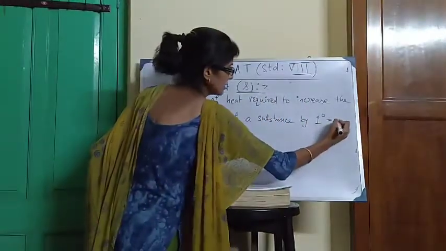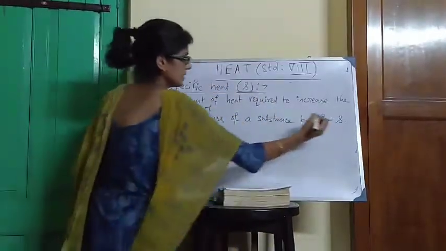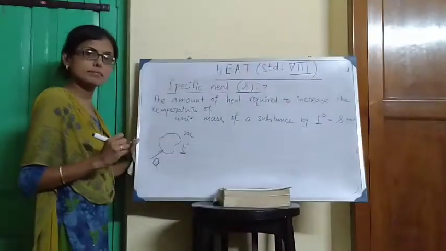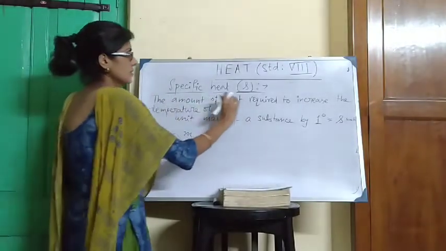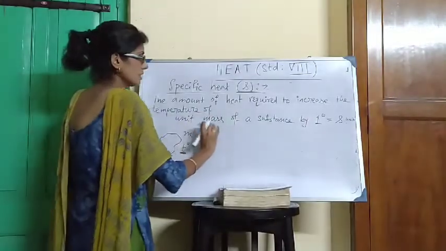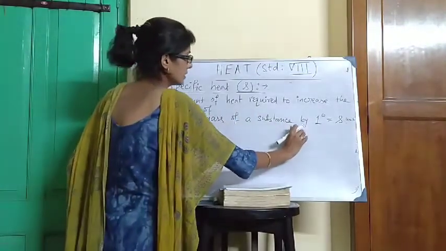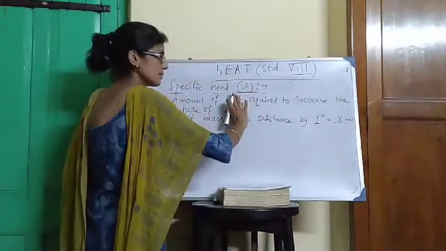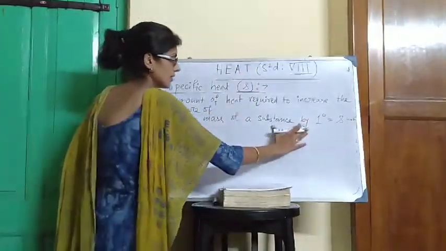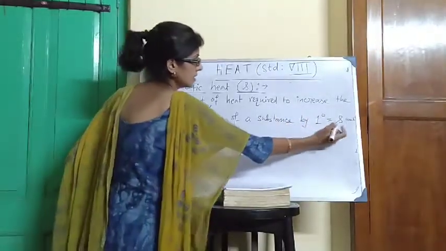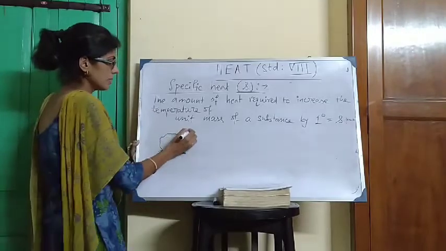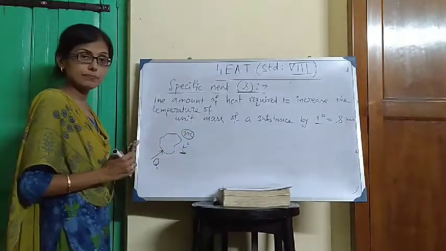Specific heat is represented by S. So we can write this is equal to S unit. Amount of heat required to increase the temperature of unit mass of a substance by 1 degree is called specific heat of the substance. Since specific heat is represented by small s, this is equal to S unit. We have considered the mass of the body is m.